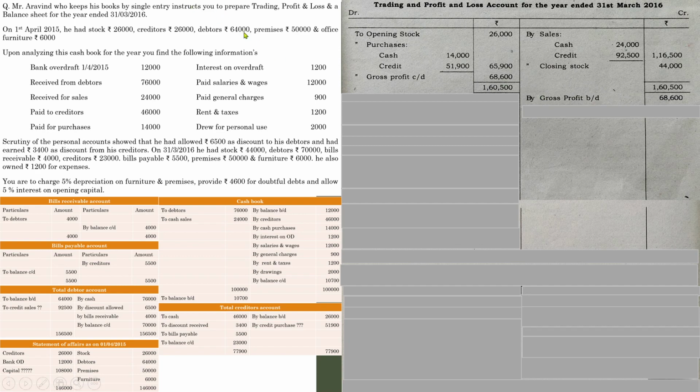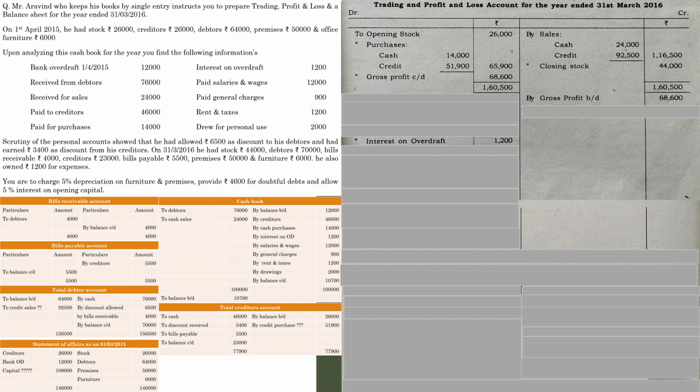Now go through all the items. Make sure whether there are any transactions relating to the profit and loss account. Here are the opening balances. If you go through the cash transaction, you might get some of the profit and loss account transactions. Interest on overdraft 1,200. It's an expense.